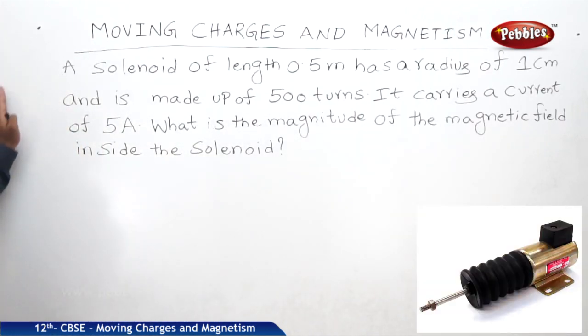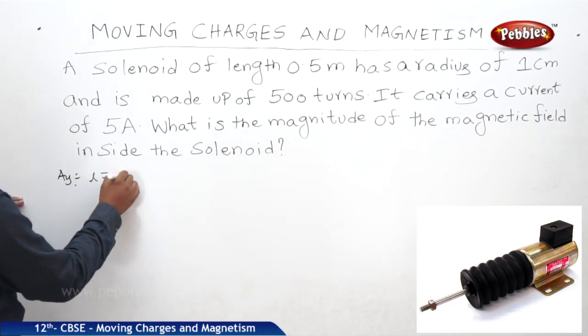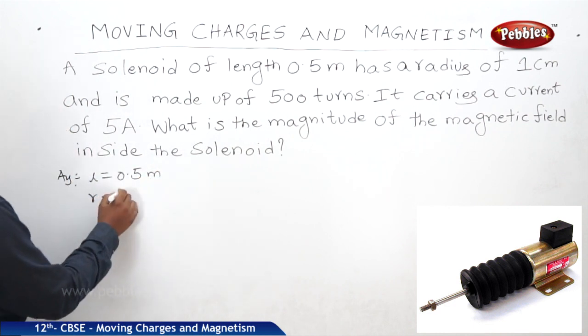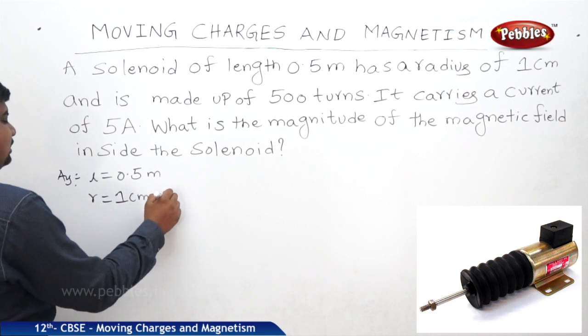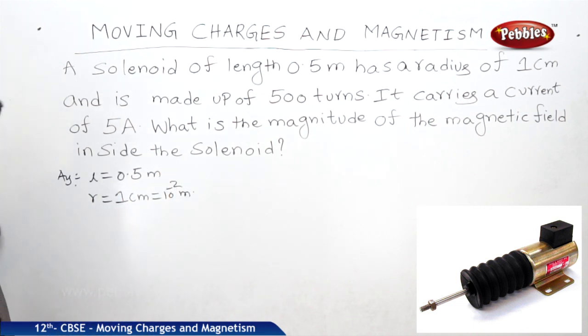See this problem. A solenoid of length 0.5 meters. Length is 0.5 meters. Okay. It has a radius of 1 centimeter. So we can write 10 to the power of minus 2 meters. And is made up of 500 turns.